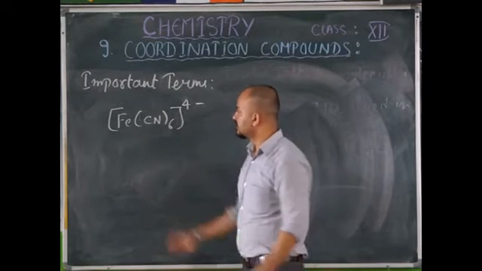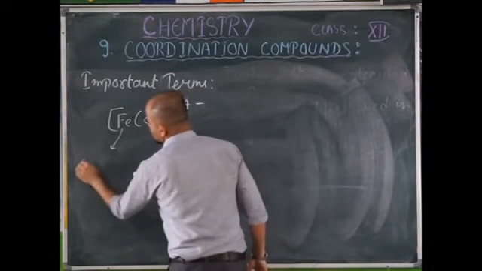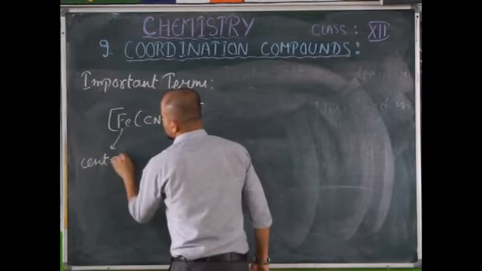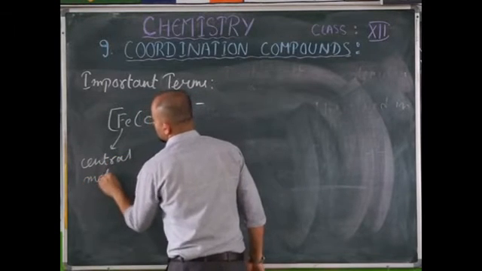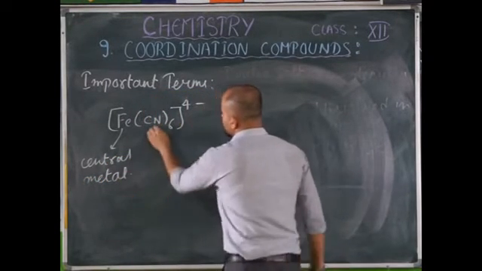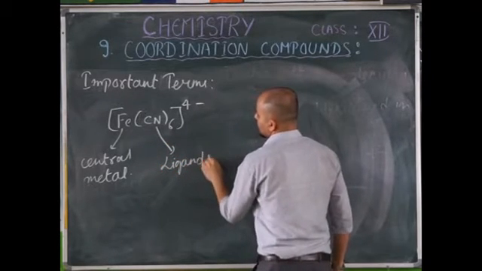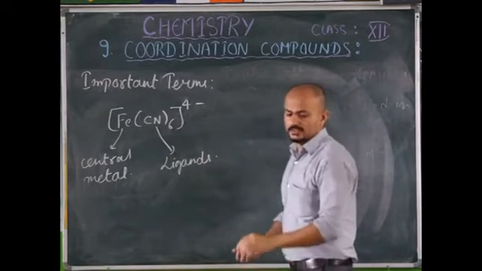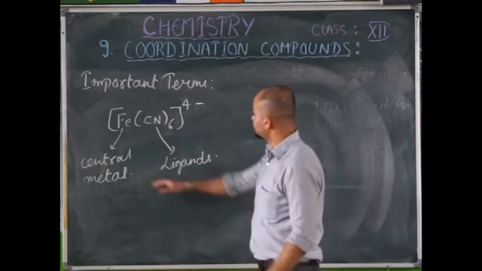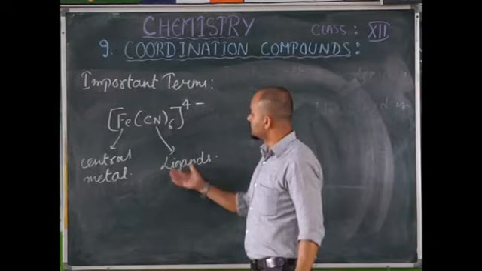Now here, this is known, as I told you, as the central metal atom or ion, and this is known as what? Ligands. Here this is known as ligands.